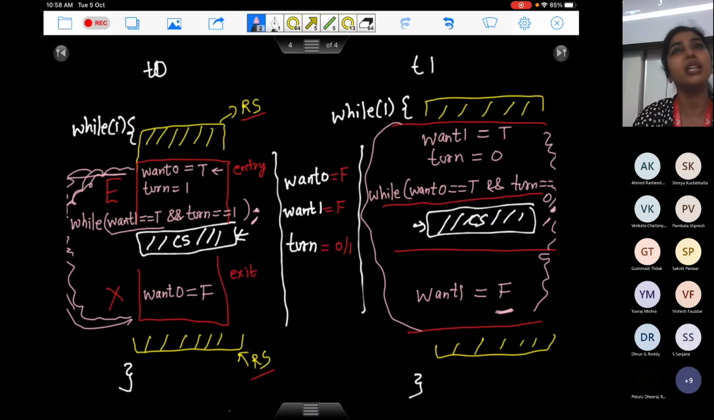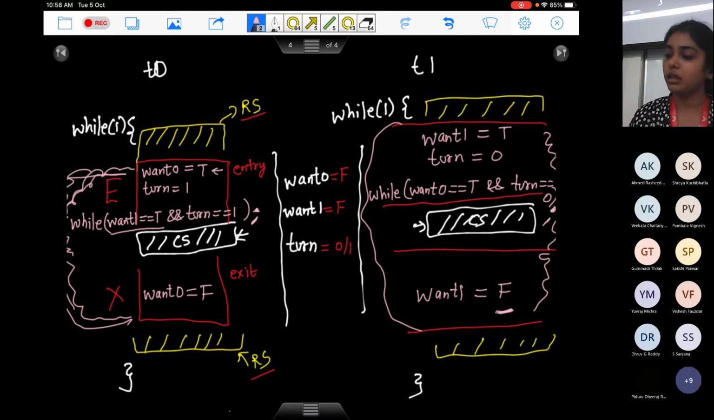Right. Similarly, whenever T1 is executing some instruction, there can be a context switch and you can come back to T0. So let us say T0 is trying to set want0 equals to true. It's trying to declare that I want to execute in my critical section. It has not yet declared, but a context switch happens. So for T1, want0 is still false. So you say T1 can go and execute in its critical section.